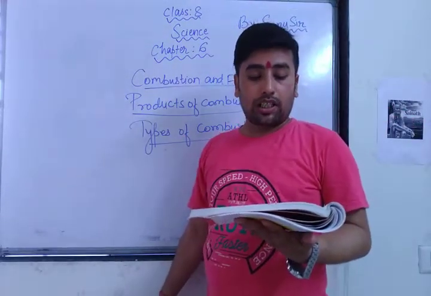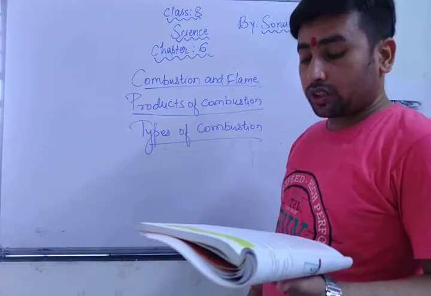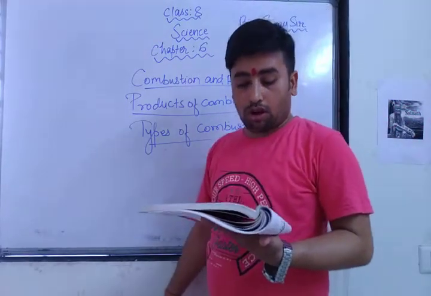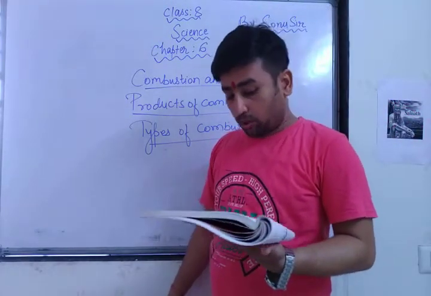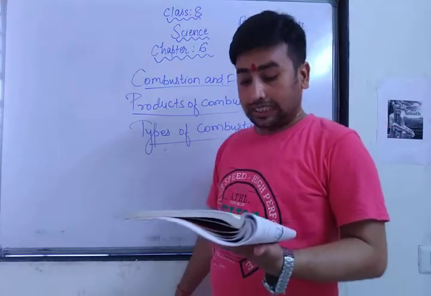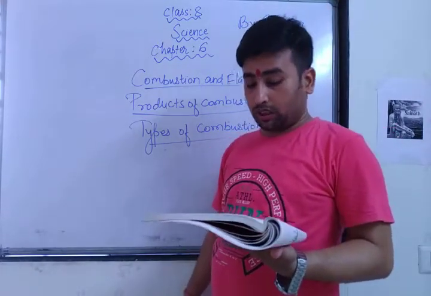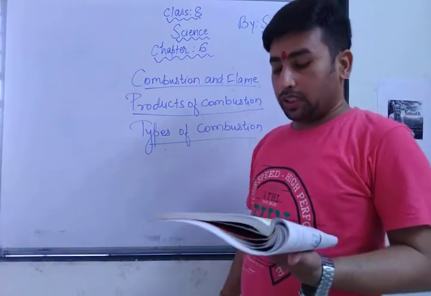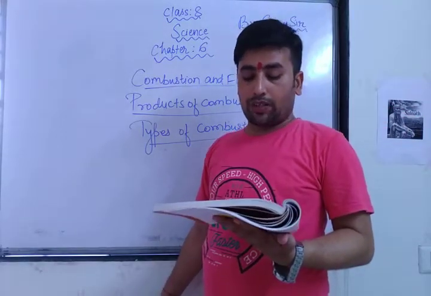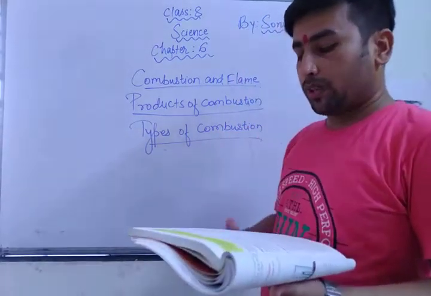During combustion, a combustible substance combines with oxygen to produce heat. One or more oxides are formed as the end product. Most of the combustible substances that we see around us are compounds of carbon and hydrogen, called hydrocarbons. When they burn, the products are carbon dioxide, water vapor, and energy in the form of heat and light.